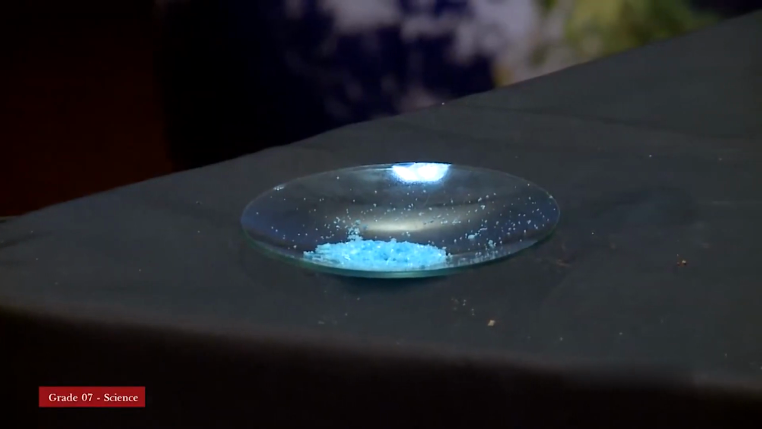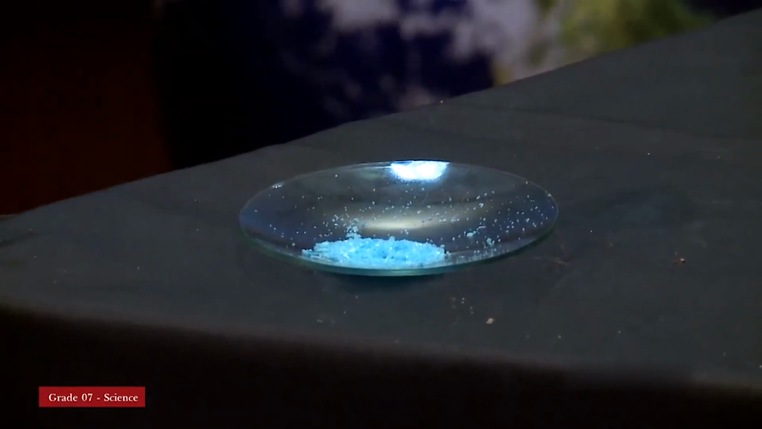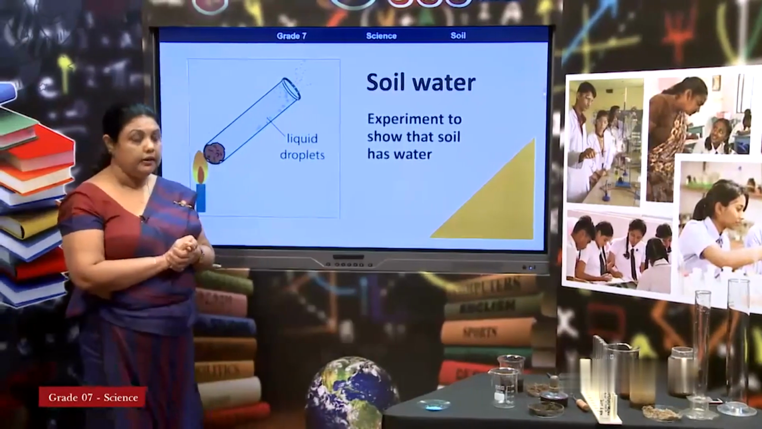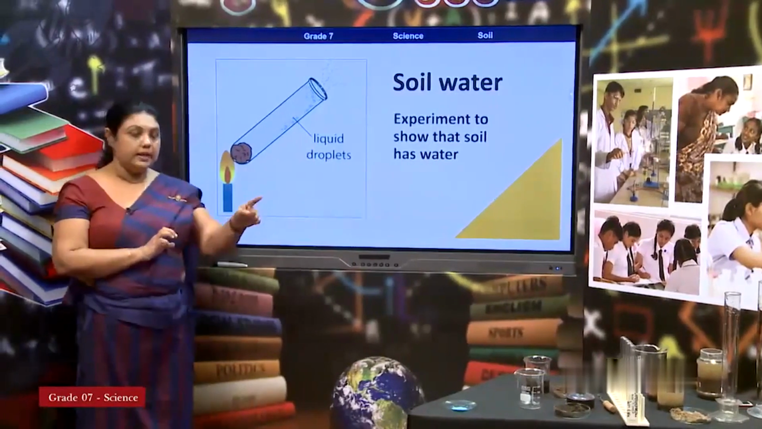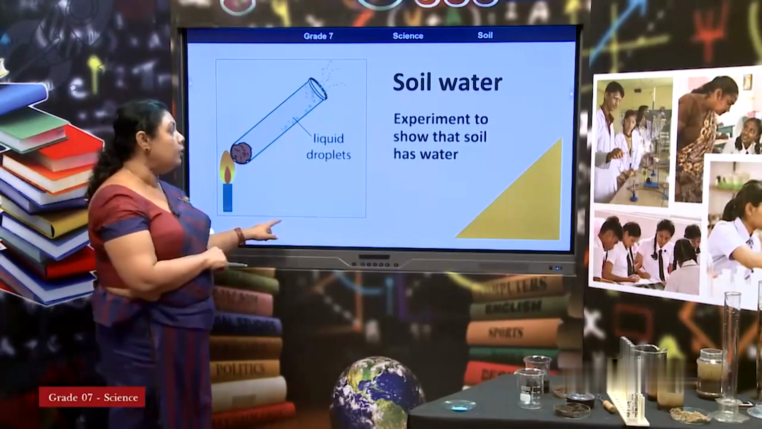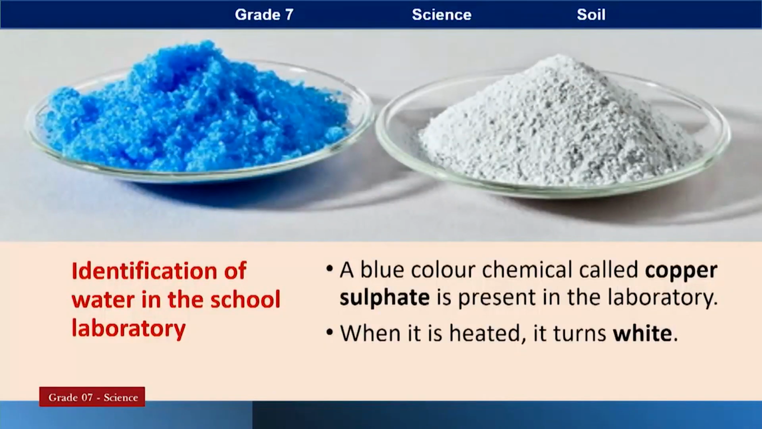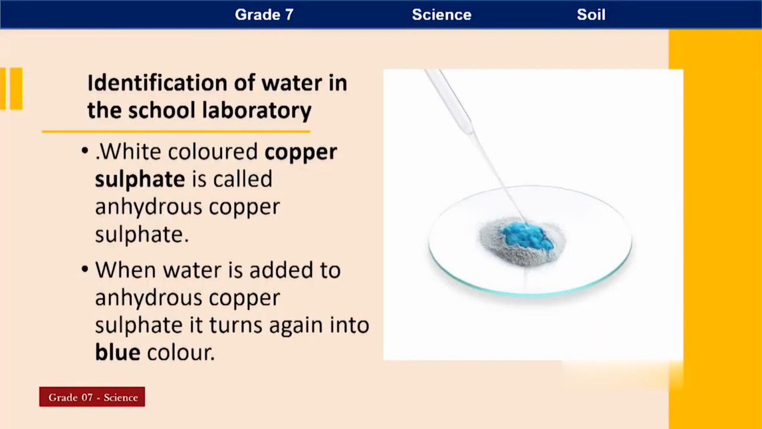This is hydrated copper sulfate. So, you do not use this, you use anhydrous copper sulfate. When water droplets are there, it turns into blue color. Here, the white one is anhydrous copper sulfate, and this is hydrated copper sulfate. When water droplets move into it, can you see that it turns blue?